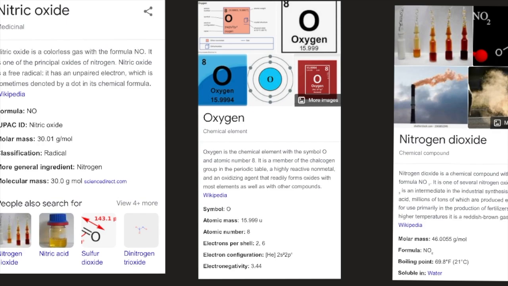Oxygen is a chemical element with the symbol O and atomic number 8. It is a member of the chalcogen group in the periodic table, a highly reactive nonmetal and an oxidizing agent that readily forms oxides with most elements as well as with other compounds. Its symbol is O, according to Wikipedia.